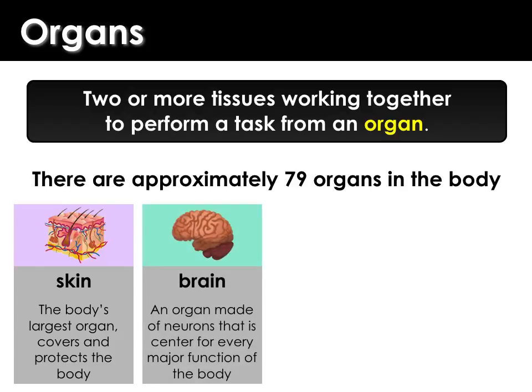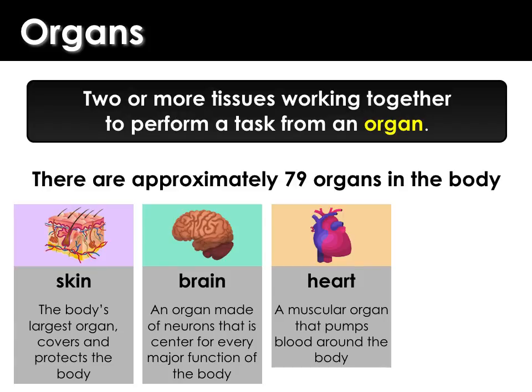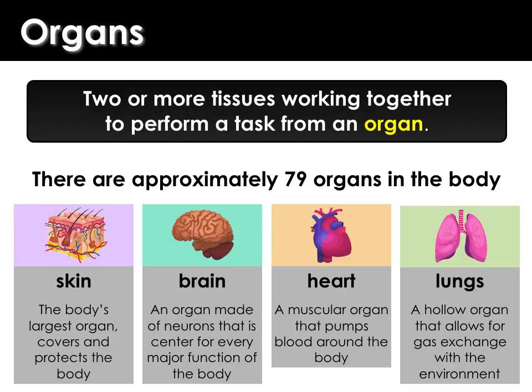The brain is an organ that's made of neurons. It's also made of other types of cells that are the center for every major function of the body. The heart is a muscular organ that will pump blood and oxygen around the body. And finally, your lungs are a hollow organ that allows for gas exchange within the environment.